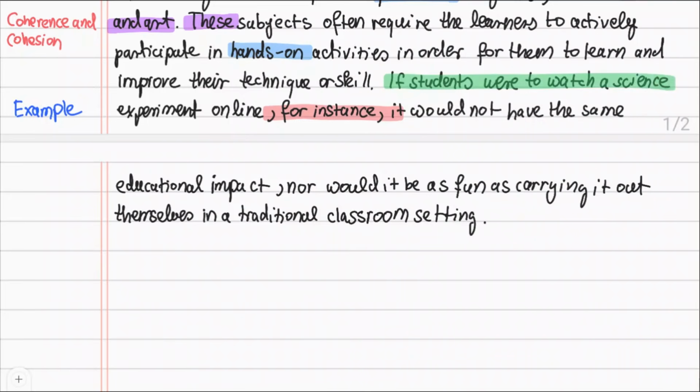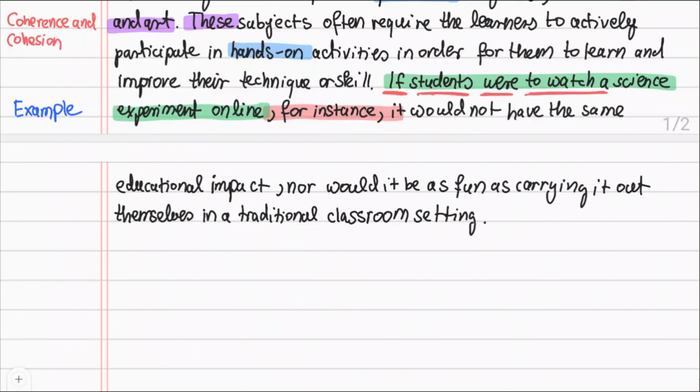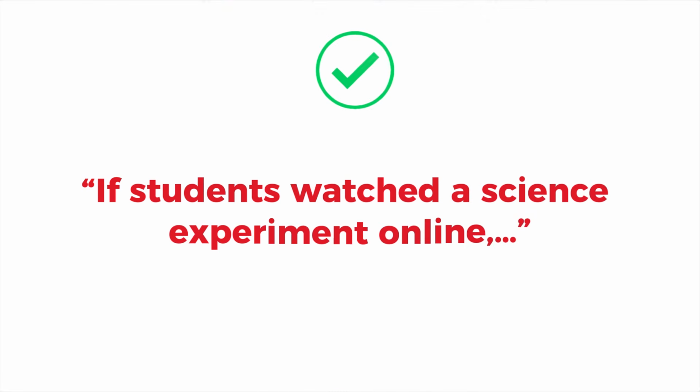First, "if students were to watch a science experiment online" is amazing because it uses the structure if plus subject plus were plus infinitive. This is very advanced grammar that shows you really know if clauses, and there are many possible forms. You could also say, "if students watched a science experiment online." This form is more common.